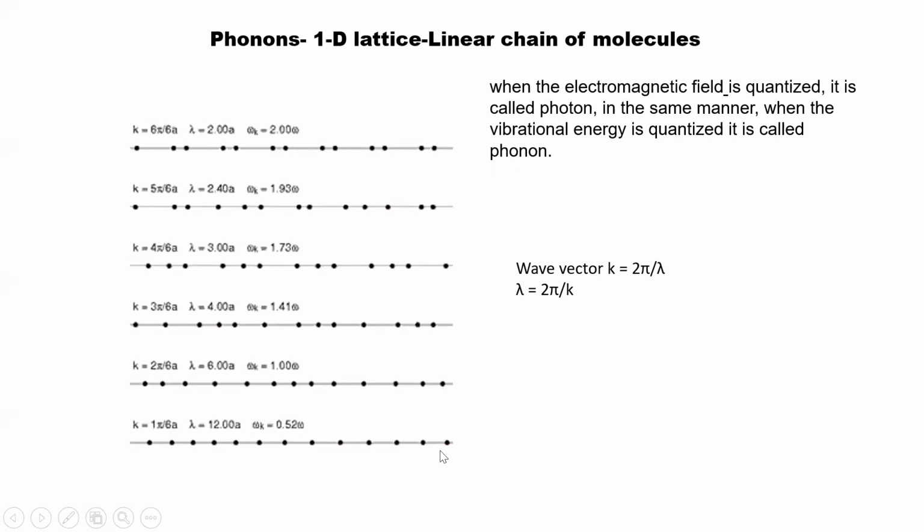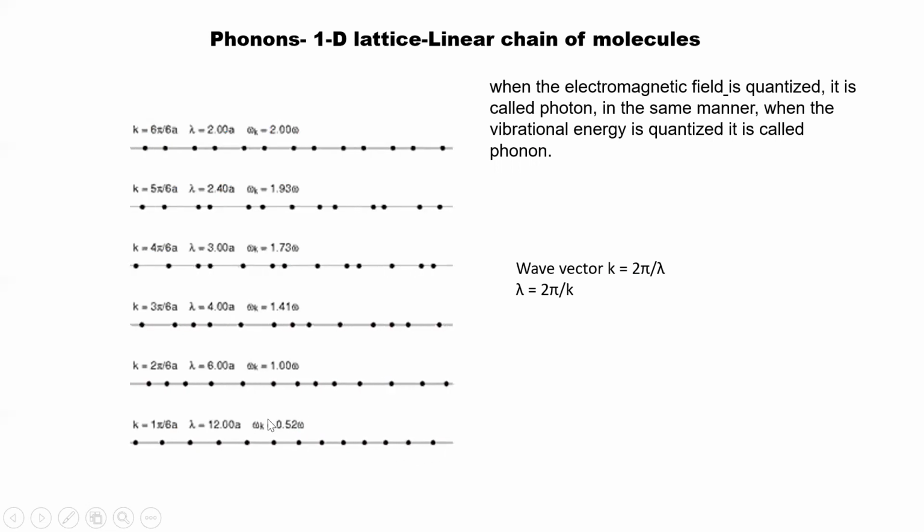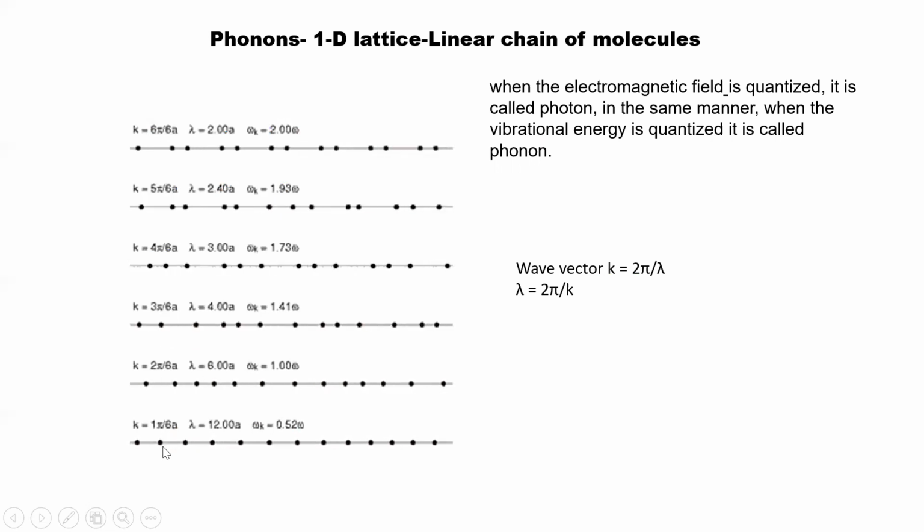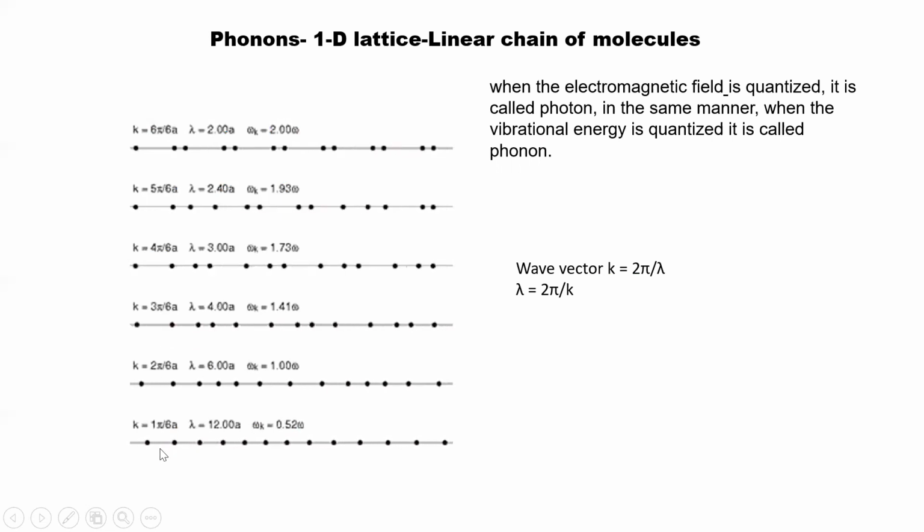Here you can see. So it is indeed depending on the wave vector k, which is changing here, right? So depending on that value, you will get different frequencies of vibrations.